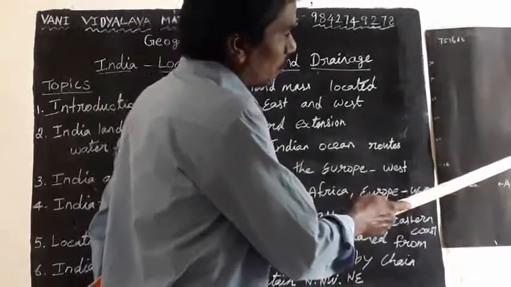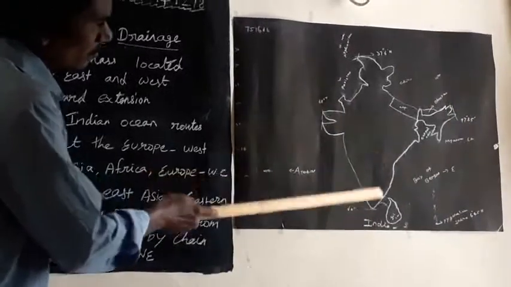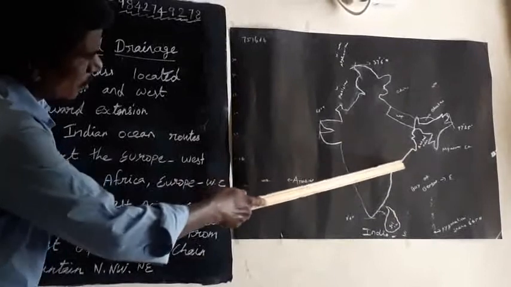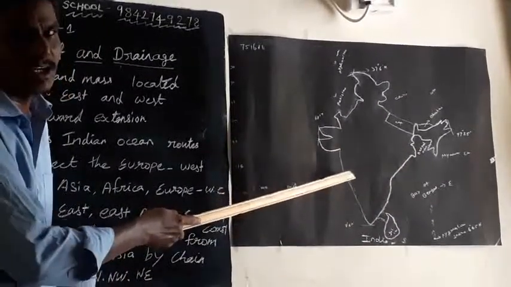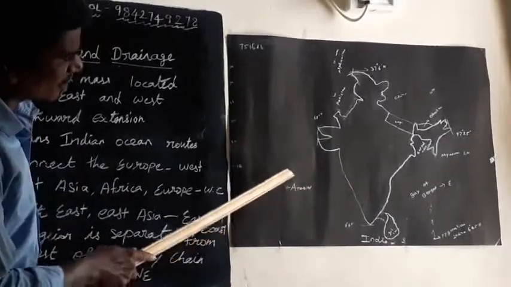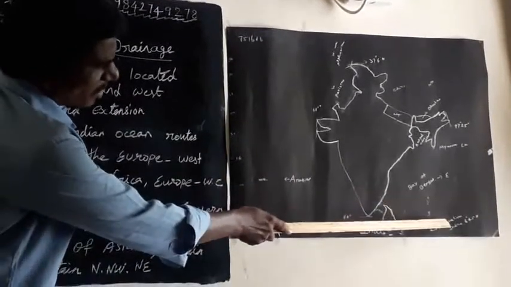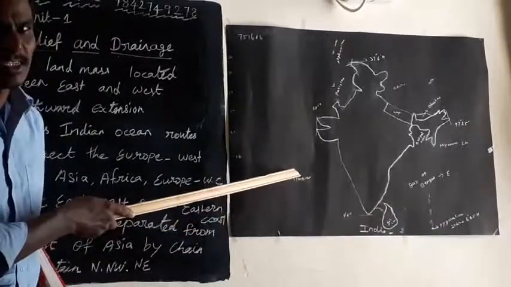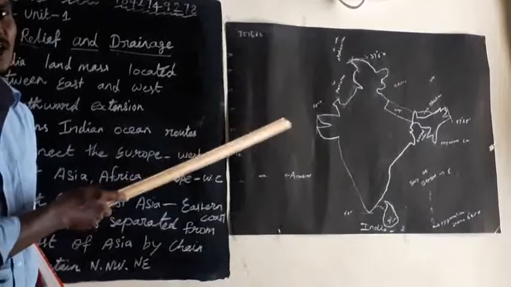So, India's coastal line runs from the Rann of Kutch in Gujarat to West Bengal. The total coastal line is 6,100 kilometers. Including Lakshadweep in the west and the Andaman and Nicobar Islands, the total coastline is 7,516 kilometers.